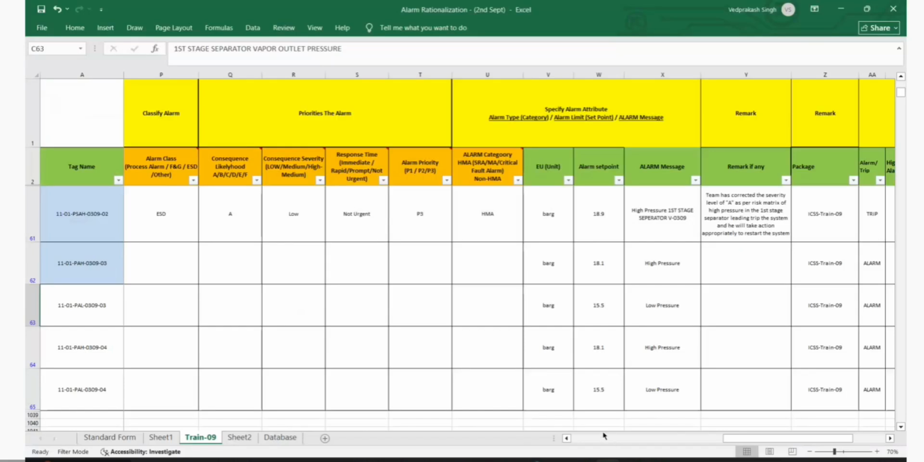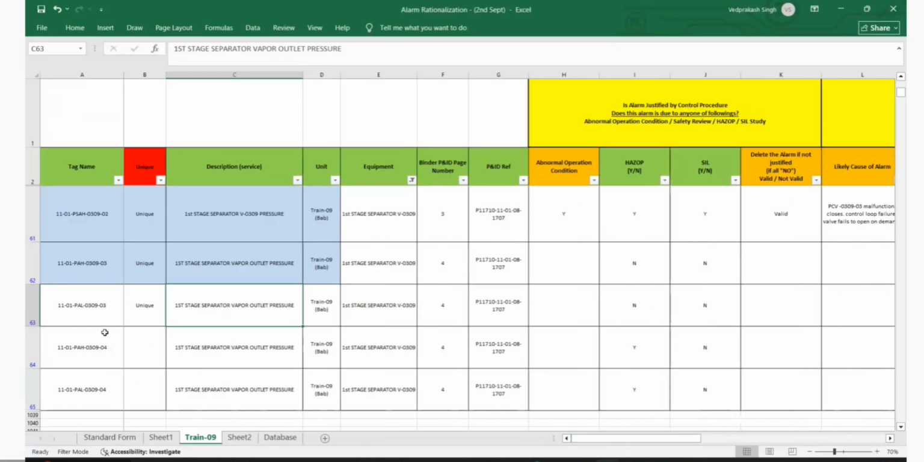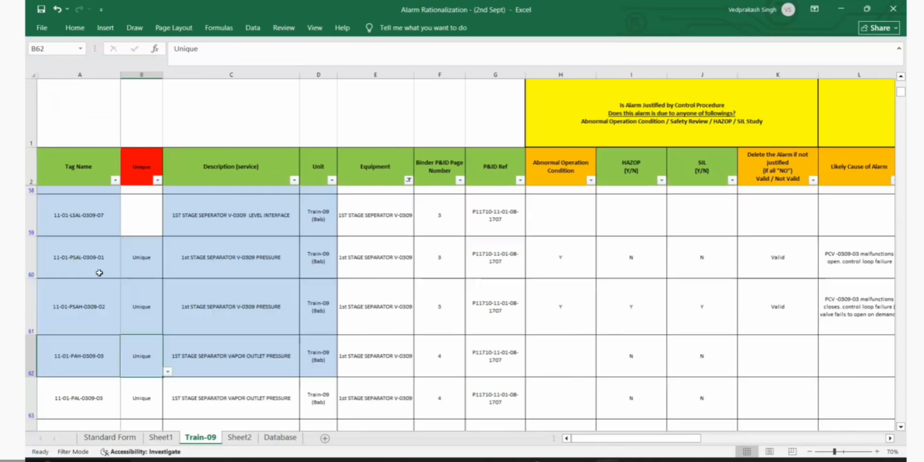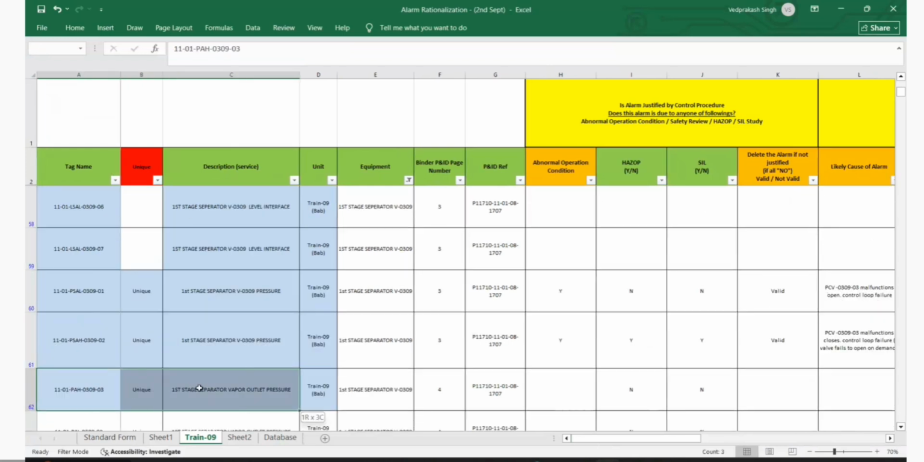Seen the PAH is there now. Now PAL. No, sorry, PAH. We have to discuss PAH. Yeah. So this is the alarm to take the action before tripping. So this is the process subset. Yeah. And this is valid.